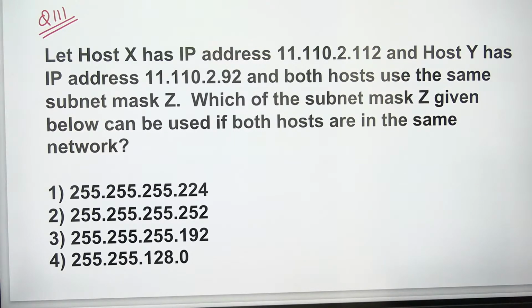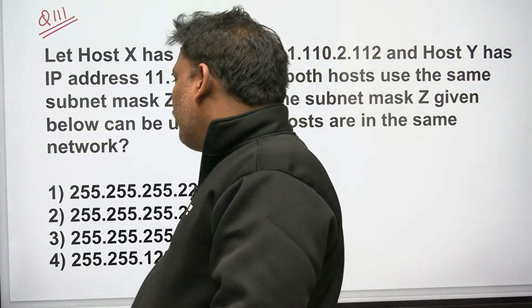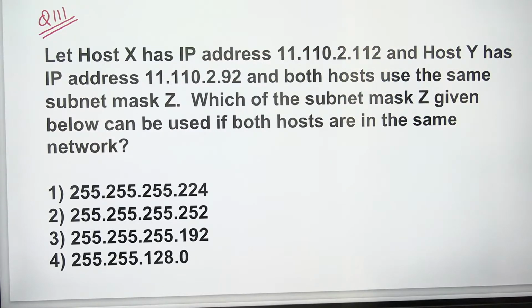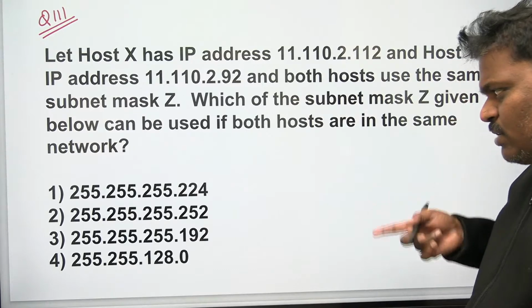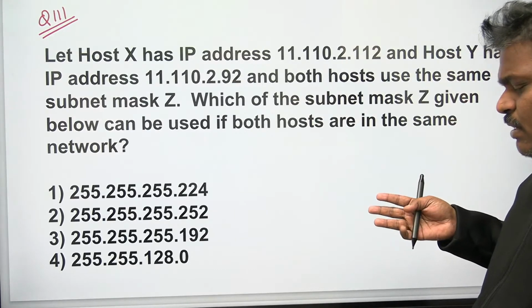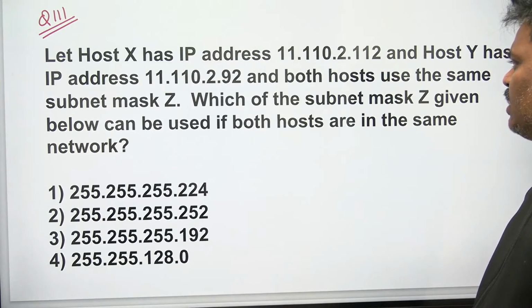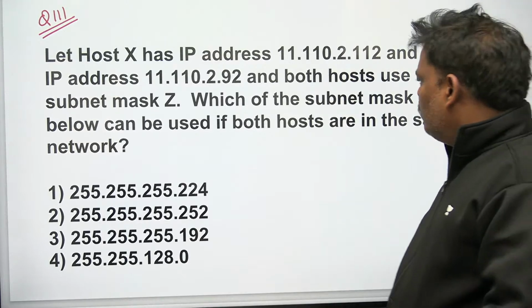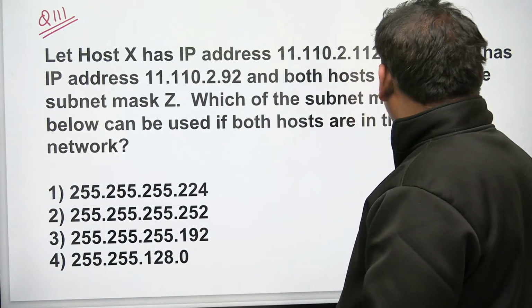X and subnet mask, do the AND operation. Y and subnet mask, do the AND operation. Whichever gives the same answer will be Z. Let's try one by one. The major point is that all are 255s, all 3 octets are 255. Concentrate on the fourth octet. Don't convert everything into binary, only convert the necessary part. So 112, what is the binary format? Do the binary conversion first.